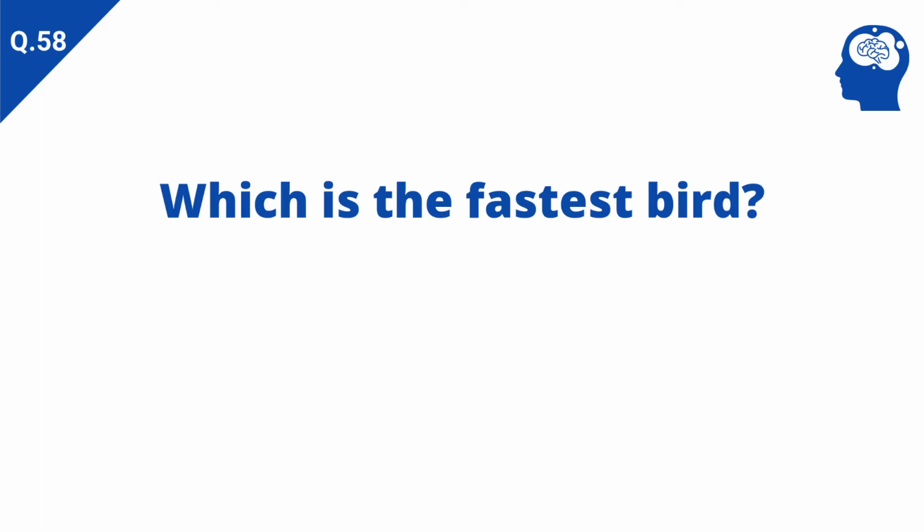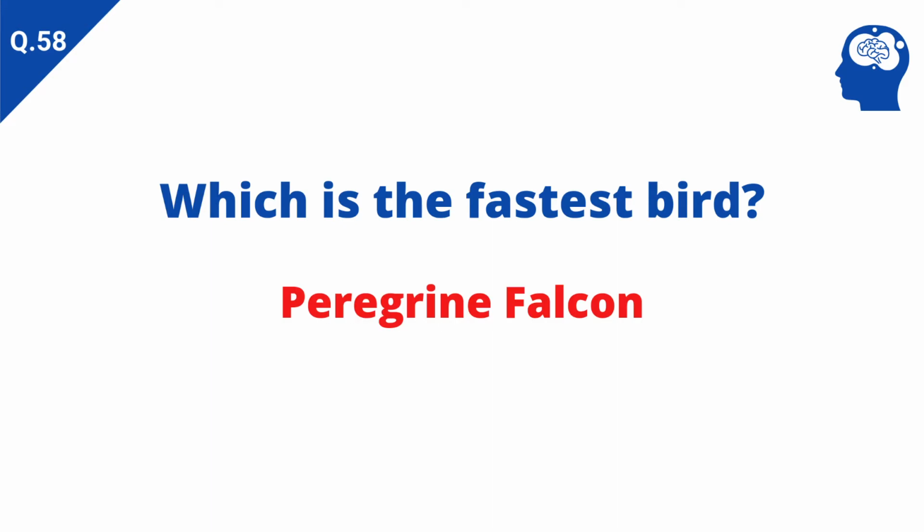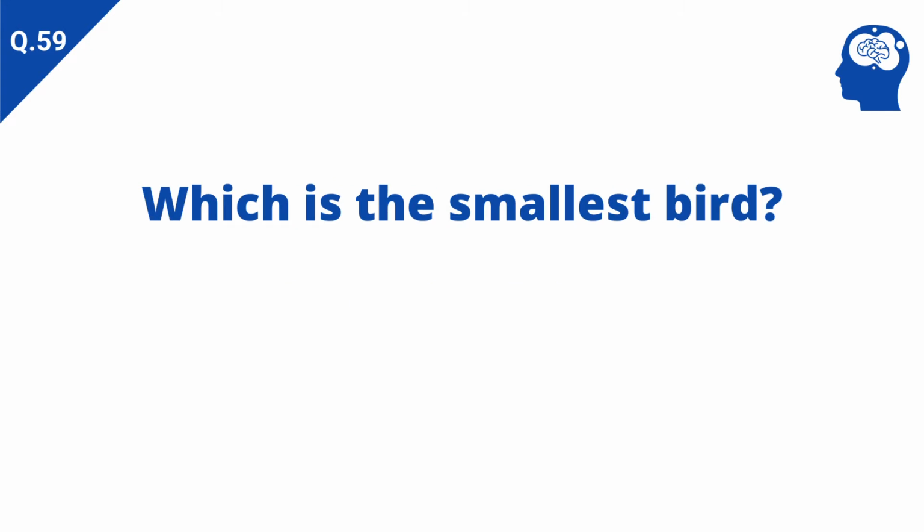Which is the fastest bird? Answer: Peregrine falcon. Which is the smallest bird? Answer: hummingbird.